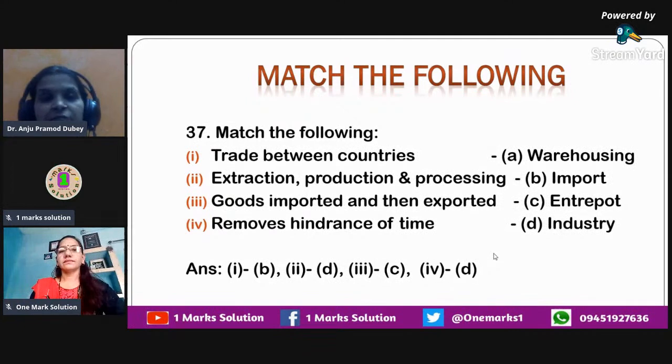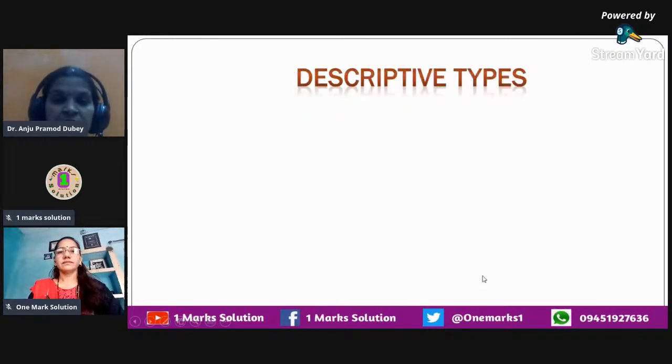Another question that I have for match the following is trade between countries. It is called import. It could be import. Then extraction, production, and processing. It is a part of industry. Goods imported and then exported. If you import and then export it back, that is called entrepot. And the dash removes the hindrance of time. In the previous question itself, I told you warehousing removes the hindrance of time. So that is how you have to rate. First one relates to B, second one relates to D, third one relates to C, and fourth one relates to D. So this is how we move on.